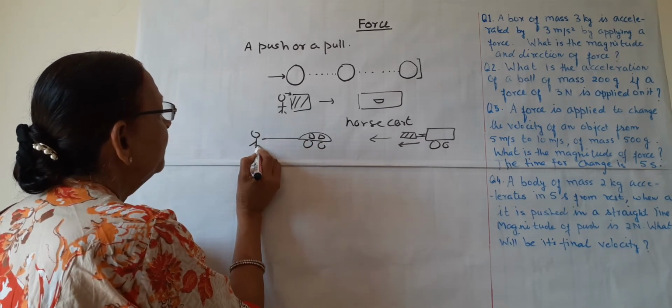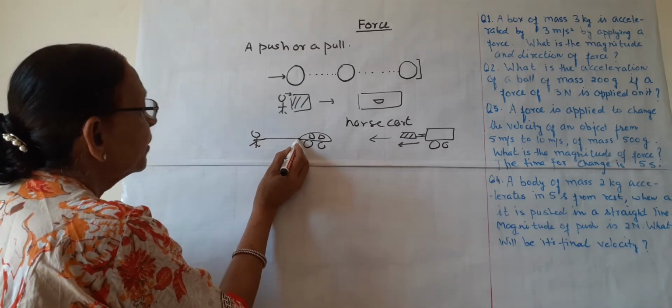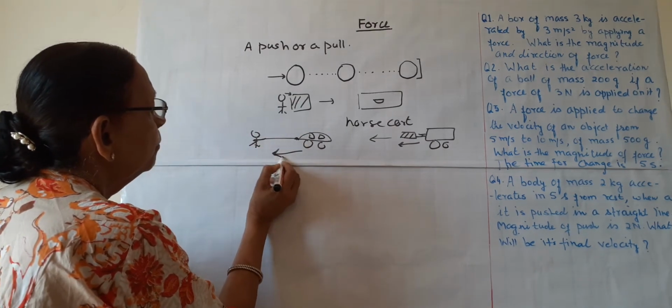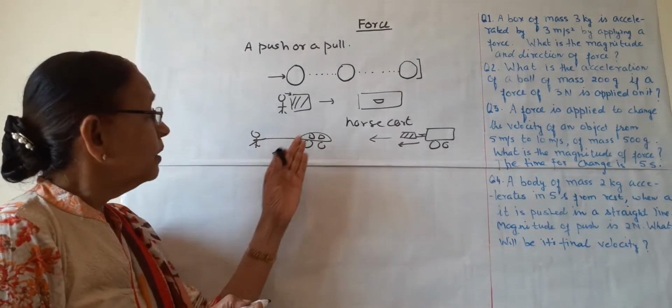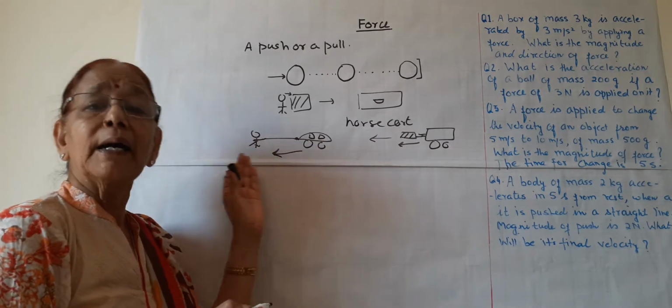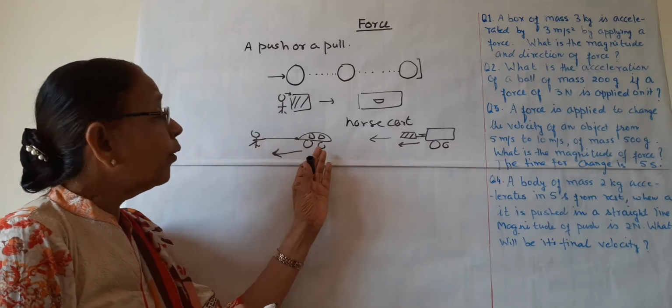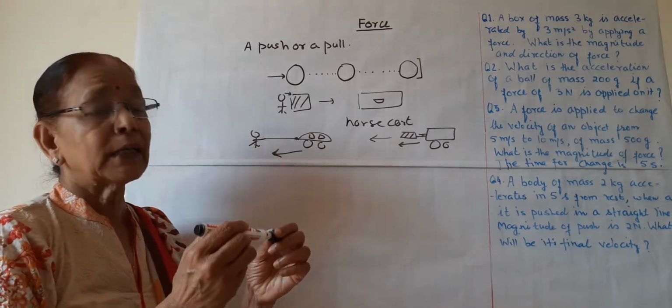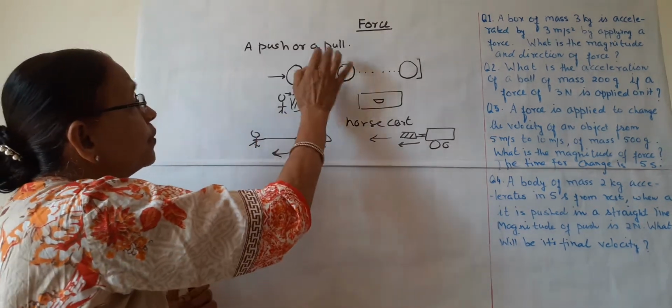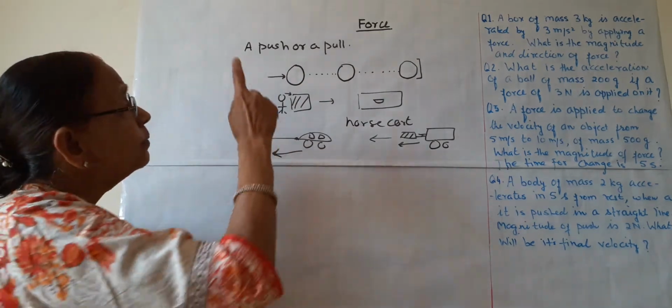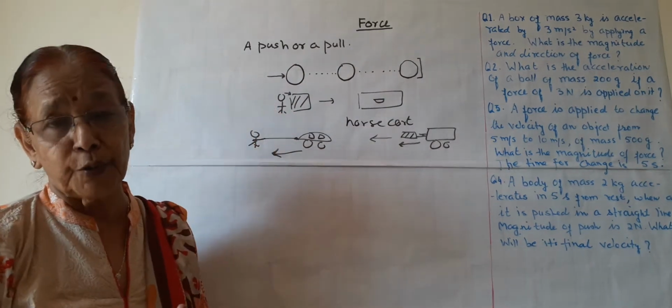When a child pulls this string, this car moves in this direction. So by pulling, the toy car is moving. These are all examples of push and pull, and this push and pull is force.